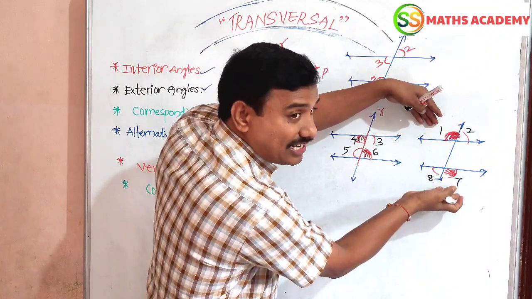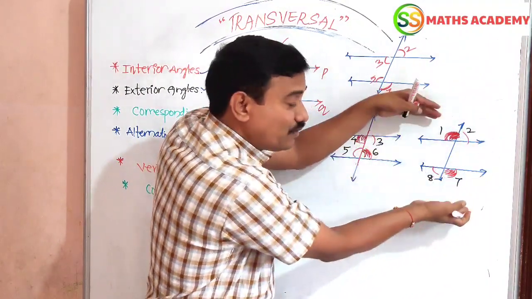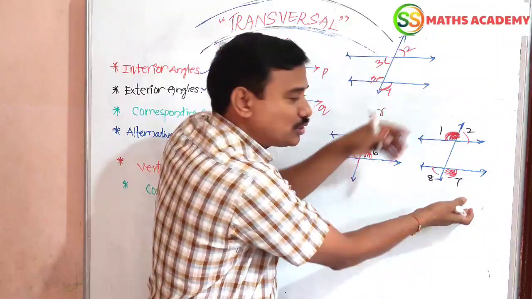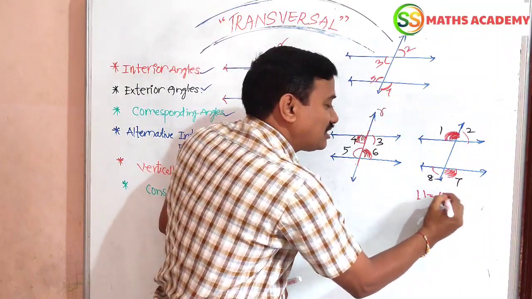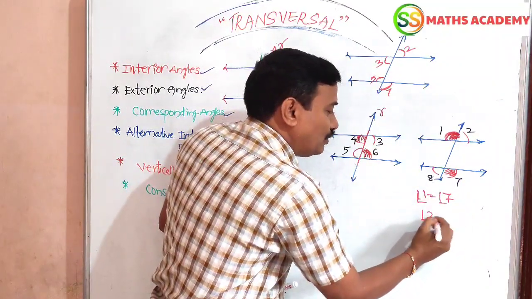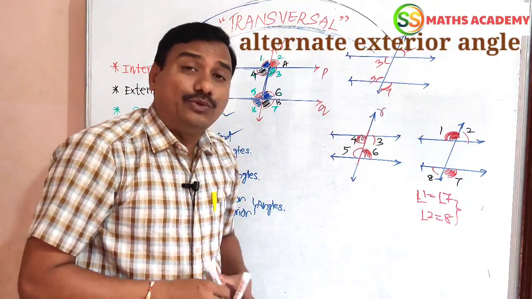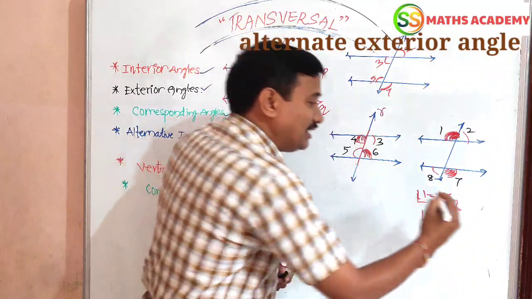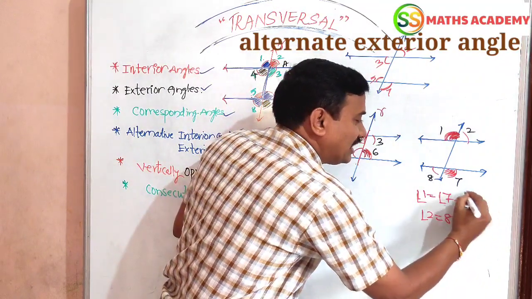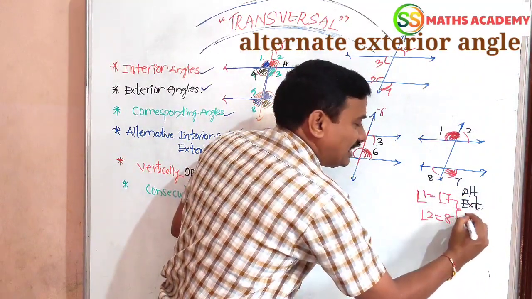Also 2 and 8. So 1 equals 7 and 2 equals 8. These two pairs are called alternate exterior angles.